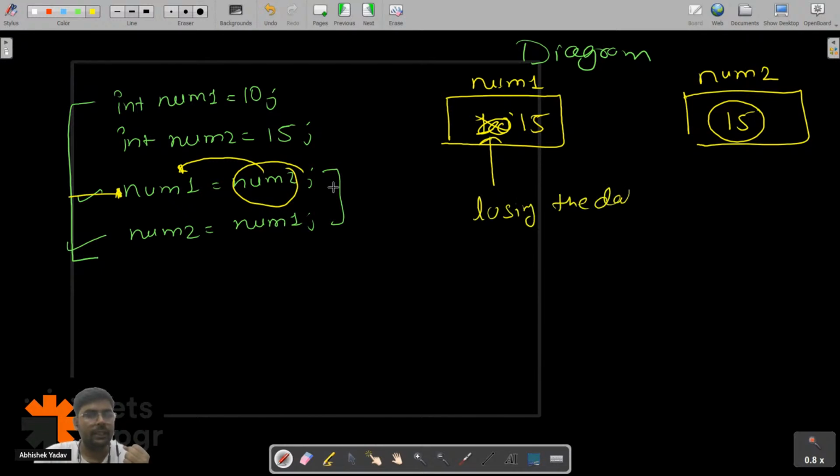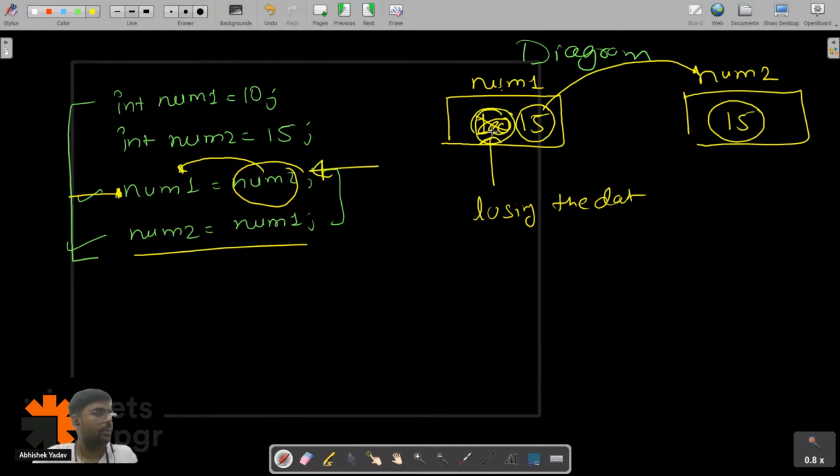After that, num2 is equal to num1. That means the value 15 I'm taking and again storing inside num2. So inside the num1 container and inside the num2 container, both are having 15 and 15. Why did this situation happen? Because at the first step we have lost the data, we have lost the value of num1.